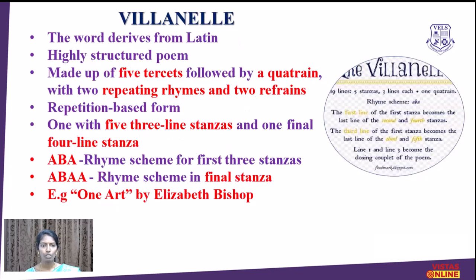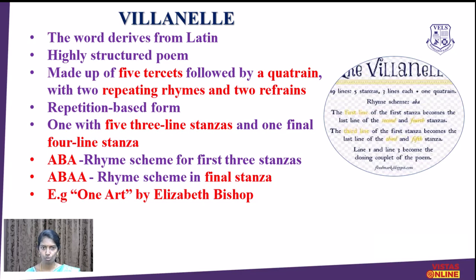Now we'll move on to the next one, villanelle. This word also derives from Latin. It is a highly structured poem. It is made of five 3-line stanzas, that is five tercets, followed by a quatrain. Here there are 2 repeating rhymes and 2 refrains, that is, repeated lines, with five 3-line stanzas and one final 4-line stanza.